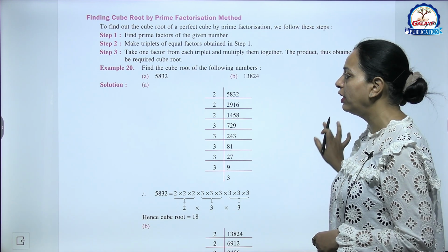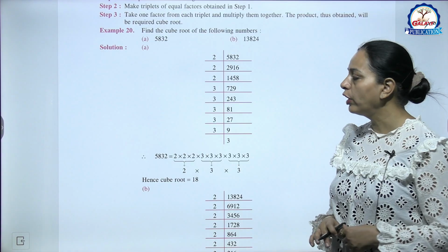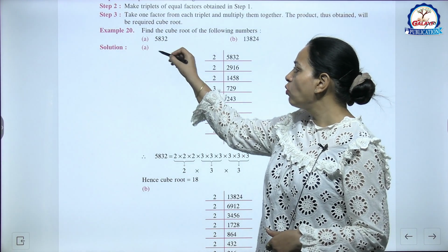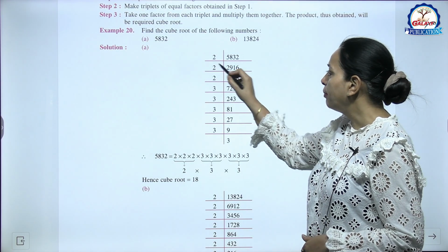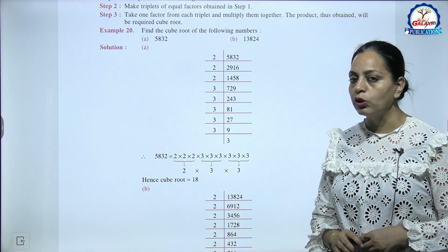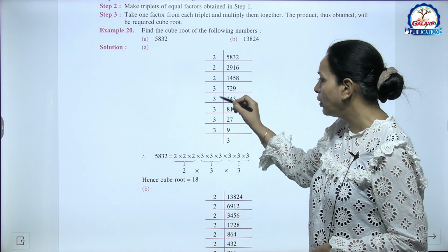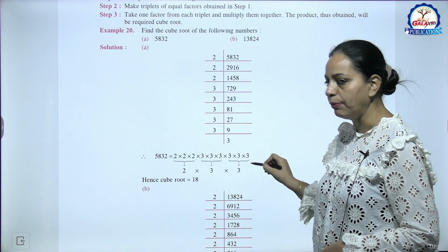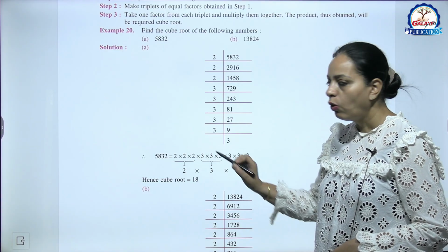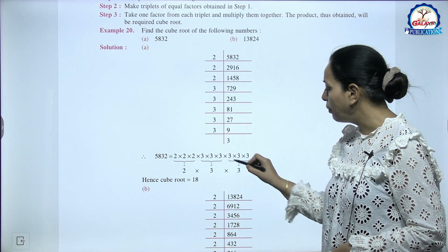Like example 20, find the cube root of the following numbers. A part, 5832, हमने इसके prime factors बनाए. So what we are getting? We are getting 2, 3 times and 3 here, 1 2 3 4 5 6 times. So now triplet of 2, triplet of 3, triplet of 3.